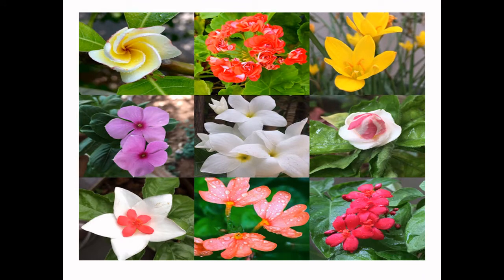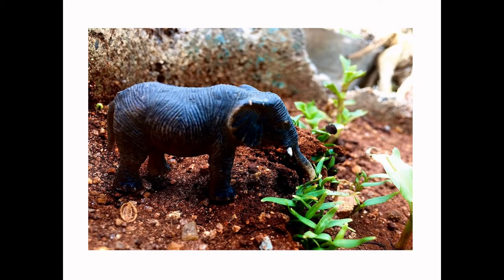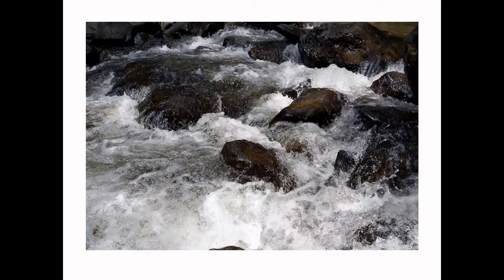Perfumed flowers are our sisters. Animals are our brothers. The shining water that moves in streams and rivers is not just water but the blood of our ancestors.